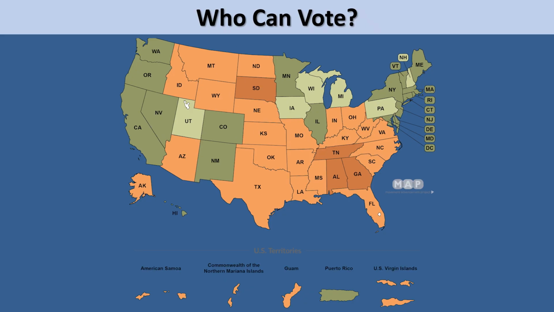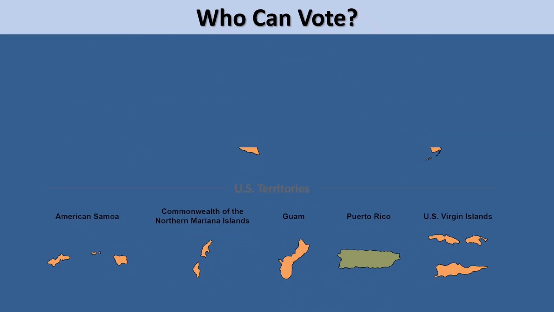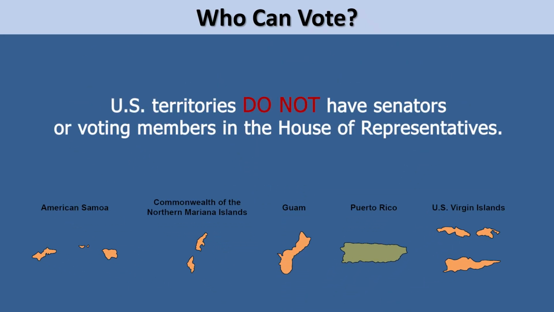U.S. territories like Puerto Rico and Guam do not have senators or voting members in the House of Representatives, and they don't get Electoral College votes in presidential elections. Because of this, while U.S. citizens who are legal residents of Puerto Rico or Guam can participate in American democracy in many other ways, they cannot contribute votes toward choosing the next president and vice president of the United States.